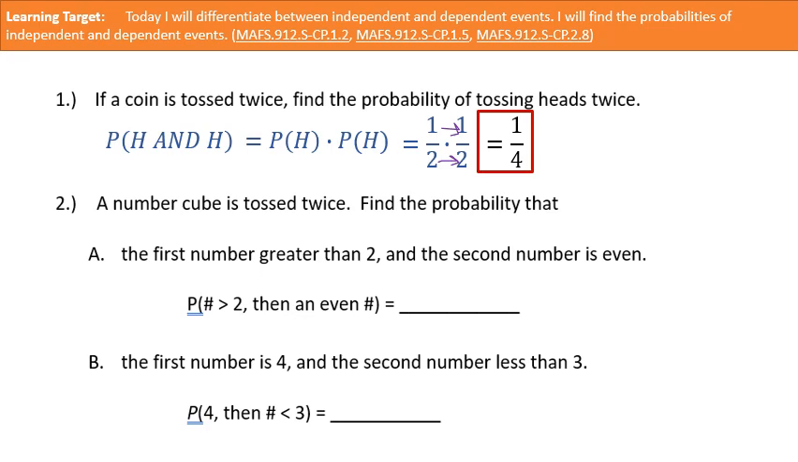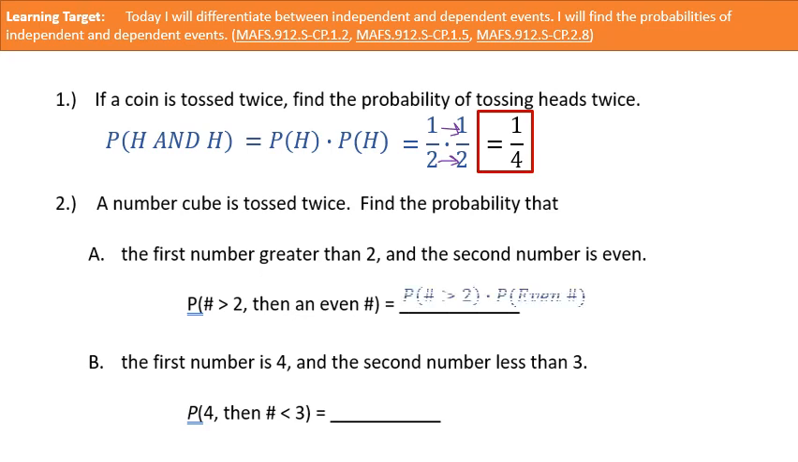Look at number 2. A number cube is tossed twice. Find the probability that A, the first number, is greater than 2, and the second number is even. Okay, so is the probability of one of these tosses going to affect the other? No. A number cube, or a die, is just like a coin. Every time you roll it, it's going to be independent. The sides aren't changing. It's not like you all of a sudden have 5 sides instead of 6 sides. You're always going to have 6 sides. Those sides aren't going to change, so the probability is going to stay the same, regardless of how many times we roll that die.